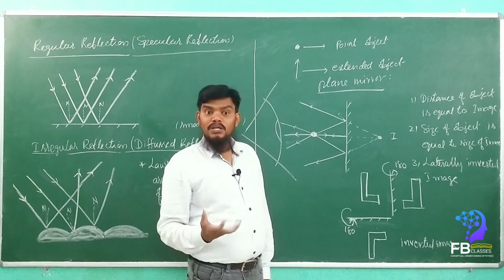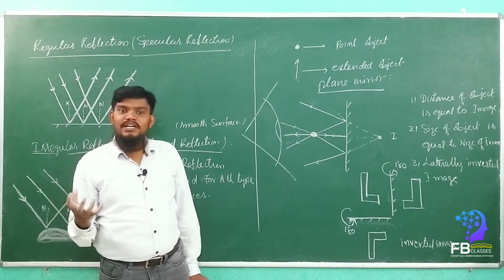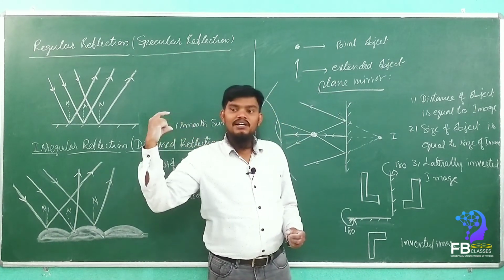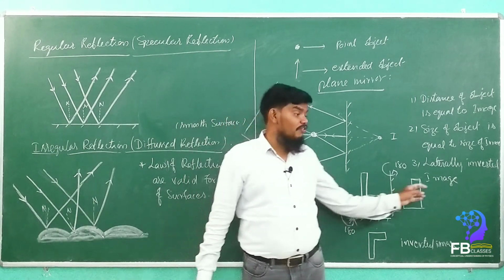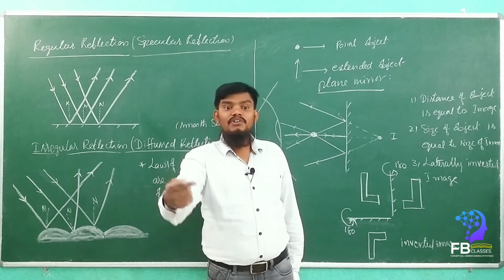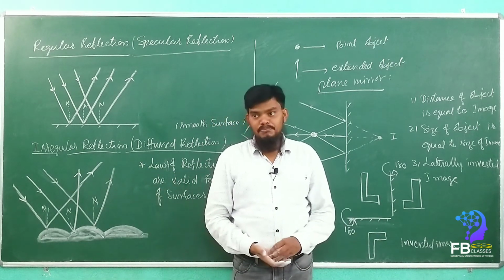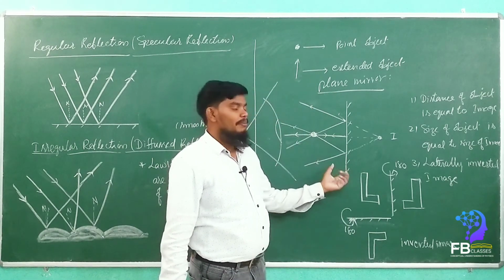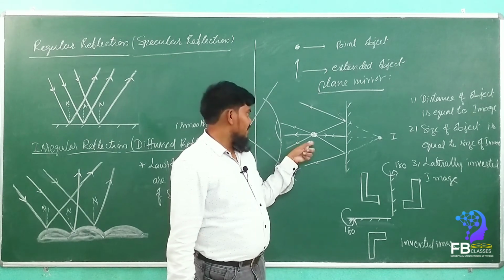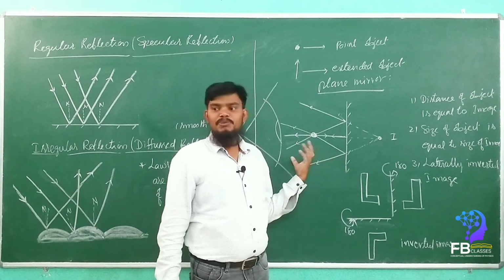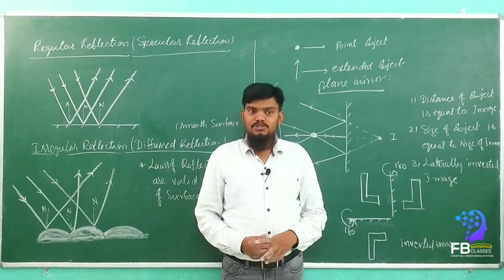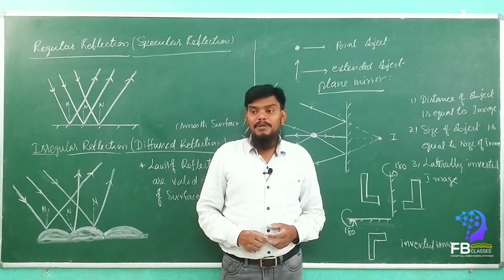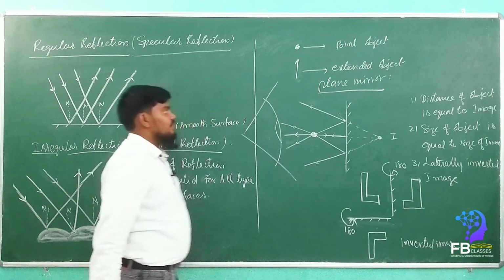That is why the ambulances, fire engines and other emergency vehicles have their front written in reverse form, that is in lateral form, so that the vehicles in front can give them side. Are you getting my point clearly? So that is the image formation by the plane mirror. If you take a point object or extended object, however it may be, we can draw the image formation. So first we have to learn the image formation by a plane mirror. How can we plot the image by a plane mirror? We will continue the lesson. Can you please make a note of it?